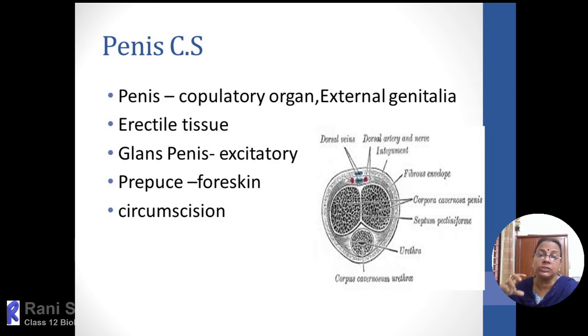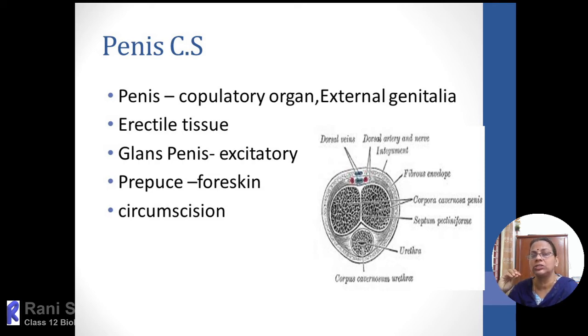And the penis consists of three rod-like structures. Inside the penis, these three rod-like structures are spongy in nature, that is, erectile. It is made up of erectile tissue, and that erectile tissue is filled with air spaces. So when it is sexually excited, the blood will rush into that erectile tissue, that will make the penis more erect,